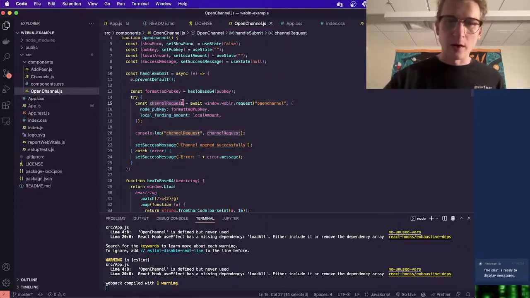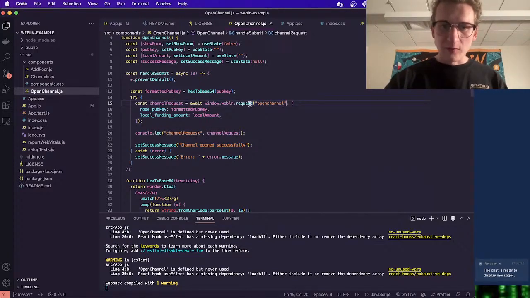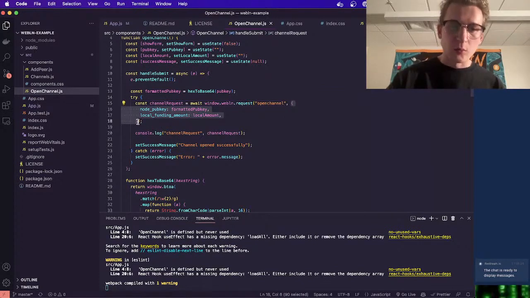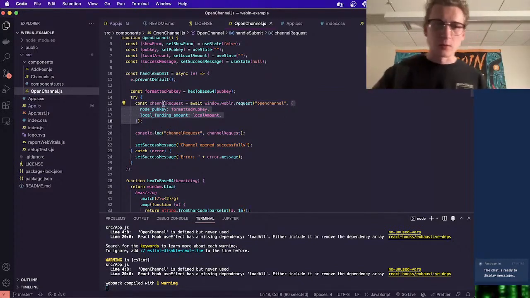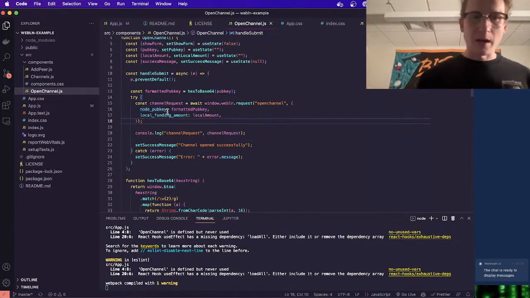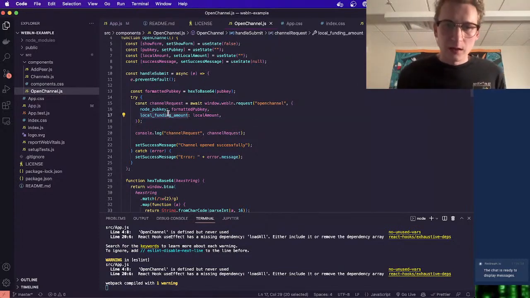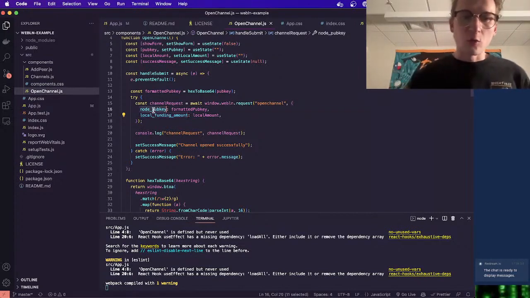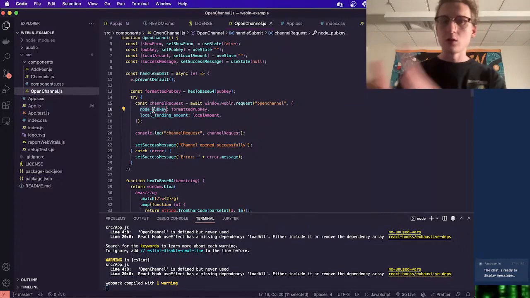And here's our channel request. We're awaiting window.webln request open channel. And then before we close this parenthesis for this method, we're passing in an object with our parameters, our arguments. All we need is a node pub key and the local funding amount. So that's really cool. This is the node pub key, of course, of who we're going to be opening a channel to.